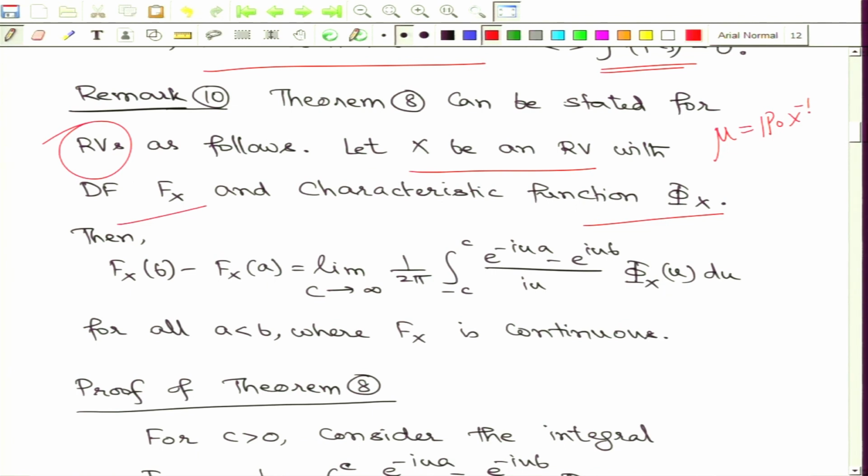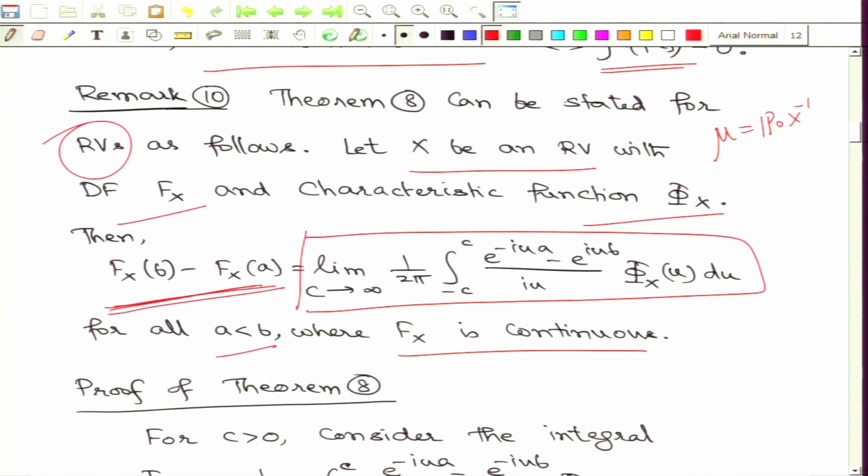Here we are saying that the difference of the distribution functions, where a is less than b and at these points a and b, F_x must be continuous. If we choose such a and b, then the difference of the distribution functions can be computed by these integrations with limits, where the integrands involve the underlying characteristic function. So, in principle we are recovering the difference of the distribution functions using the known characteristic functions. This is essentially the interpretation.